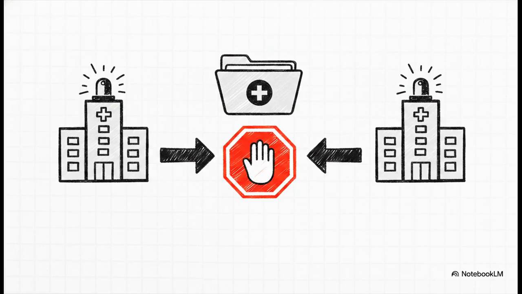To make this concrete, the researchers gave a perfect real-world scenario. Picture a public health emergency. Hospital A and Hospital B urgently need to exchange clinical files to track the spread of a new virus. Now, these files contain highly sensitive patient data, stuff like IDs, lab results, medical histories, all fiercely protected by privacy laws. Because it's a literal emergency, they don't have time to set up complex legal mediation or hire a centralized authority, but Hospital A cannot risk sending their data unless they are absolutely guaranteed to get Hospital B's data in return. A leap of faith? Yeah, that just isn't an option here.